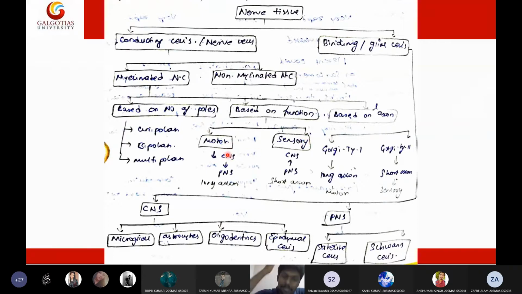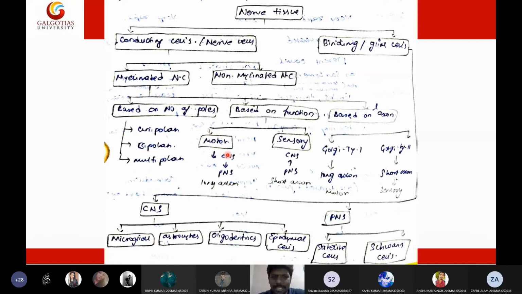Motor nerve cells will carry information from the brain to the motor division of the body, to the periphery of the body. Okay. Then sensory means, okay, how can I tell sensory? So here someone pinched me. If someone is pinching me, what will happen? The pain receptor will get activated and this pain signal will be sent to the brain. So this is sending a signal from the periphery to the brain. Such neurons are called sensory neurons. Sensory neurons will take signal to the brain, whereas motor neurons will carry signal from the brain.